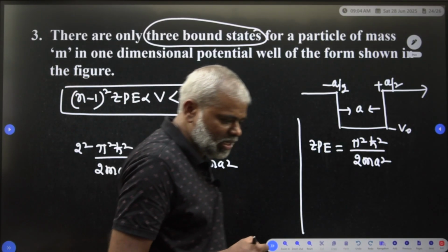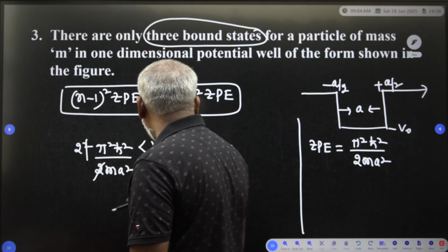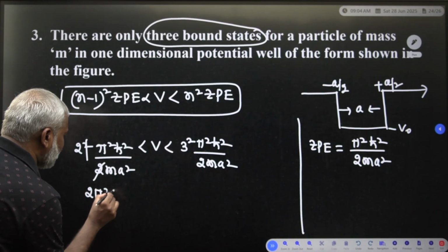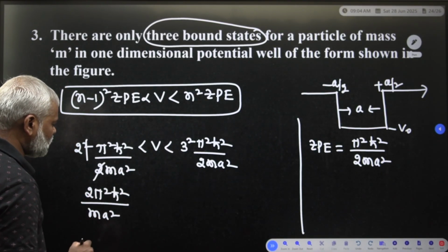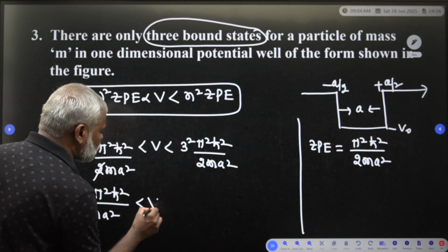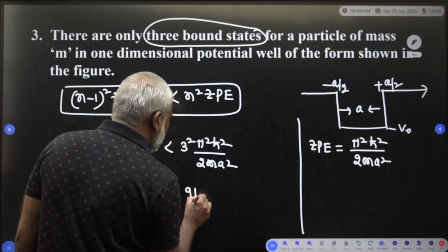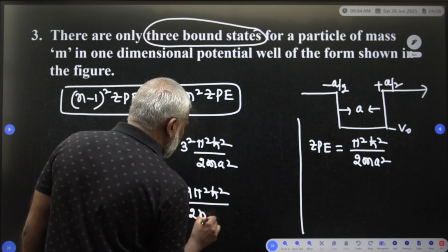How much are you going to get? 4 square, means the 2 gets cancelled, here nothing is cancelled. So therefore 2 pi square h cut square divided by m a square is less than V is less than 9 pi square h cut square divided by 2m a square.